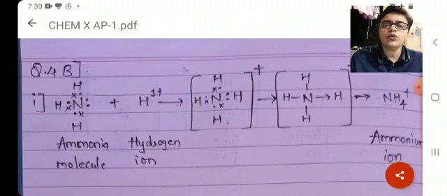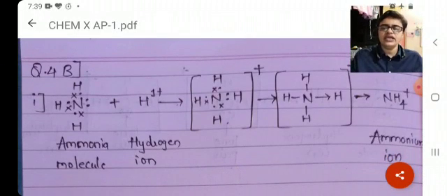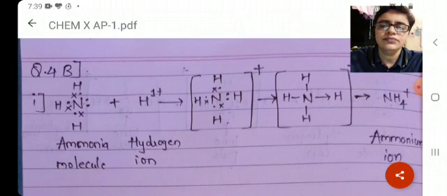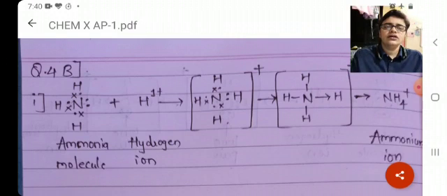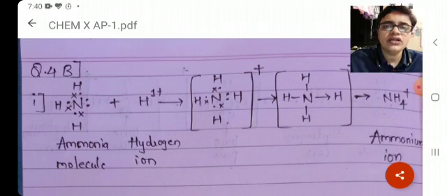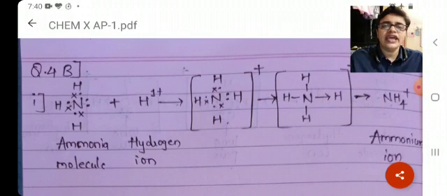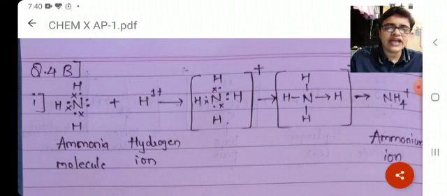Here we go with question number 4b. First one is ammonium ion. In this case also, guys, as we can see on the screen, we have to write proper marking of the ammonia molecule, plus you have to write H plus, that is hydrogen ion. After the combination happened, we need to mention the electron dot diagram of NH4 plus.